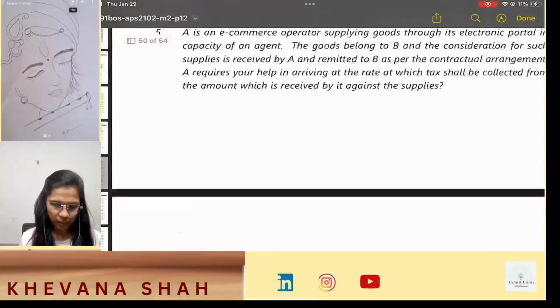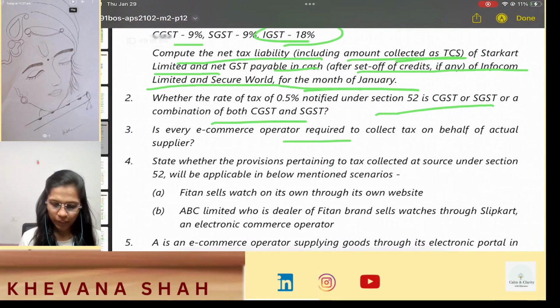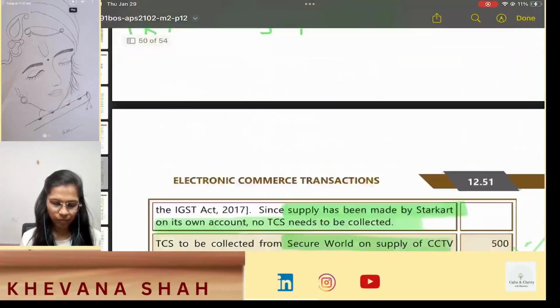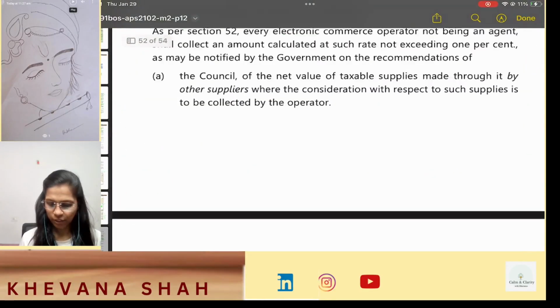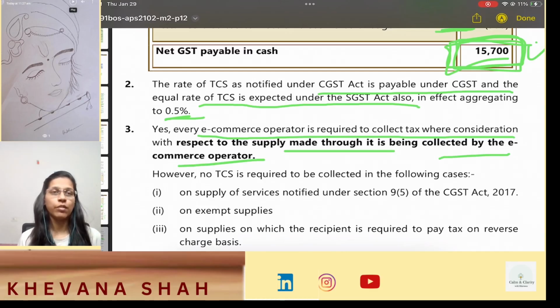Now question number 3. Is every e-commerce operator required to collect tax on behalf of the actual supplier? This is also a theoretical question. So yes, every e-commerce operator is required to collect tax where consideration with respect to supply made through it is being collected by the e-commerce operator. So if the e-commerce operator is collecting the consideration, then the e-commerce operator is required to collect tax.